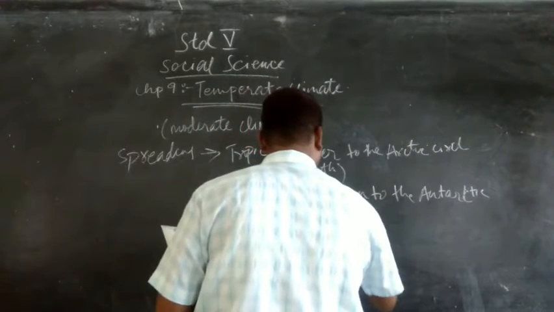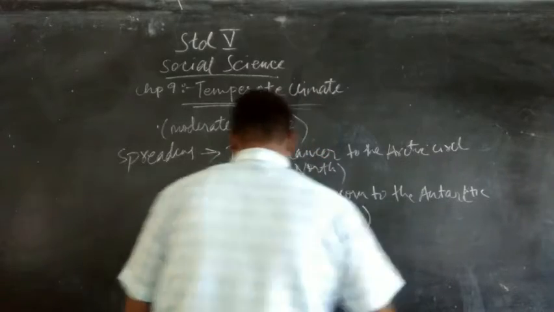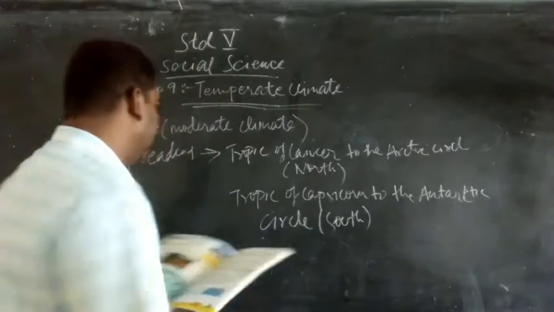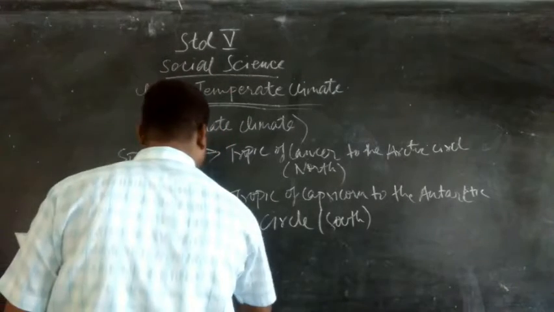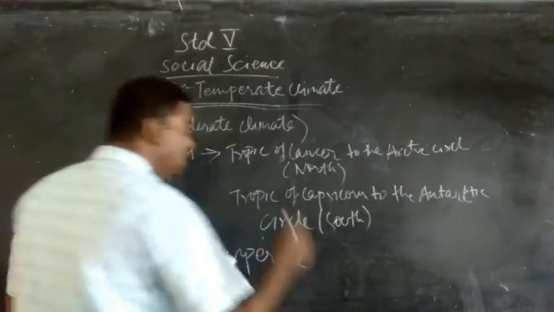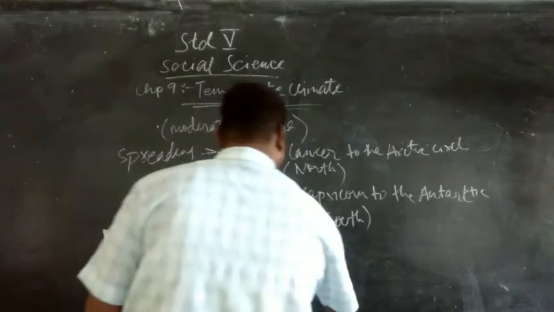And the most distinguishing feature of this belt is the temperate grassland. So this is the most distinguishing feature of this particular climate, that is the temperate grasslands.